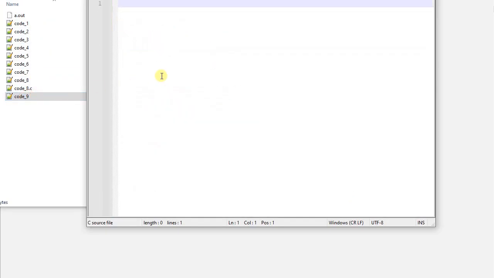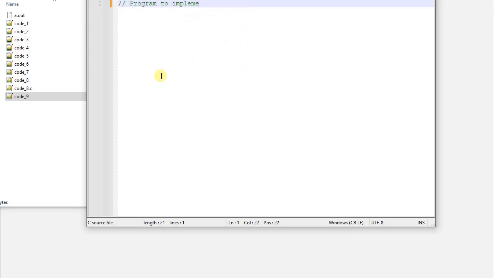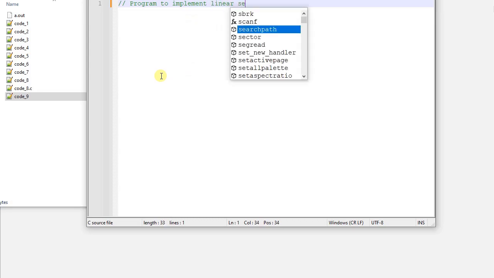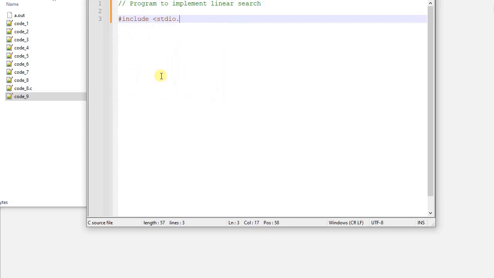We'll comment: program to implement linear search. We have our normal things, hash include stdio.h, and then the main function, int main.